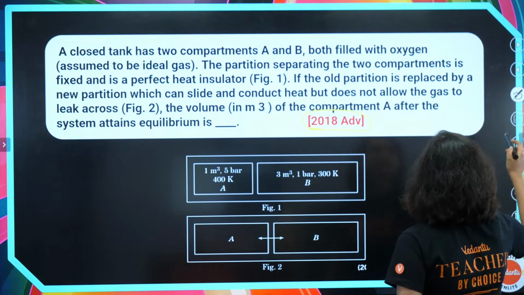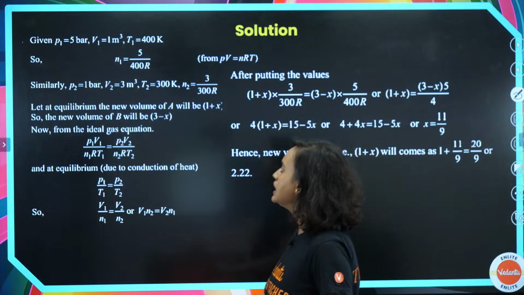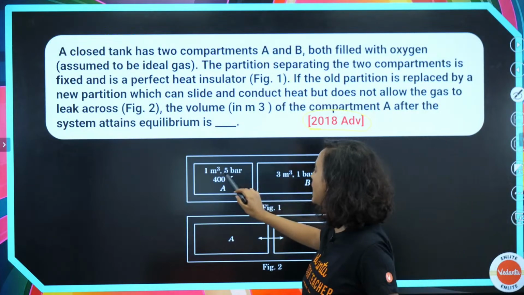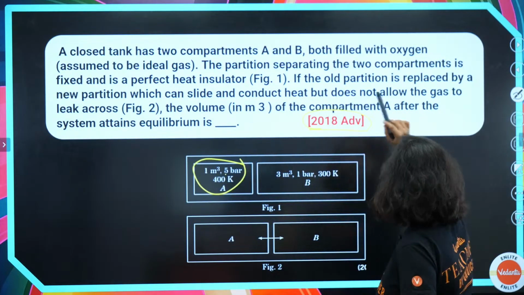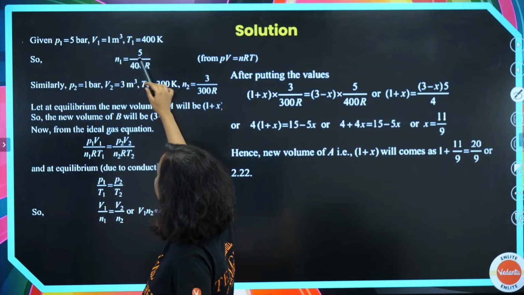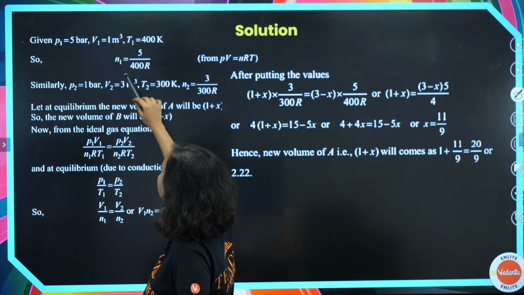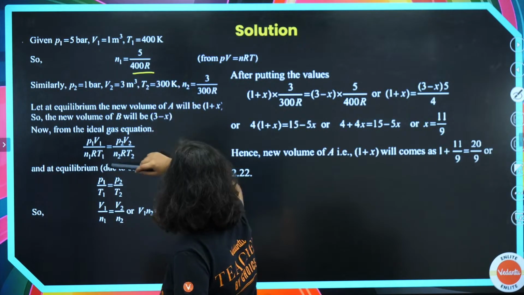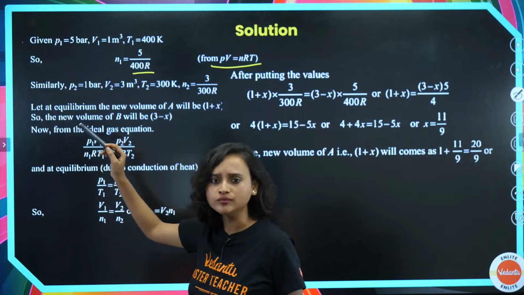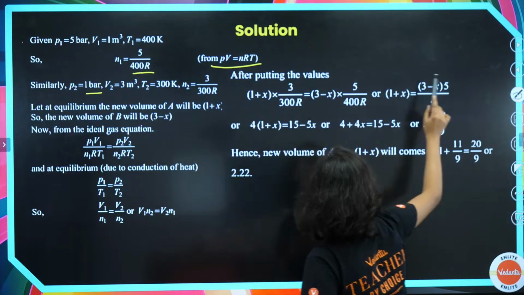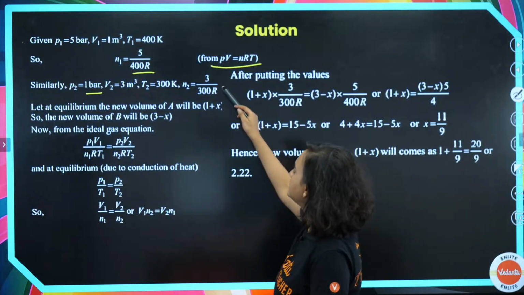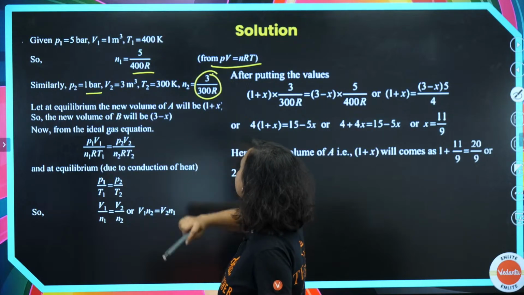Okay, I can see maximum answers as 2. Let's try to solve it. So, given is P1 is equal to 5 bar, from the figure as you can see. Yes, 5 bar is written here. And here, see, V1 is equal to 1 meter cube, T1 is equal to 400 Kelvin. So that means our N1 is 5 divided by 400 R, from PV is equal to nRT. Similarly, we will do it for the second one also. P2 is equal to 1 bar, that is again given to us in the figure. Yes, see, 1 bar, 3 meter cube and 300 Kelvin. So then N2 becomes 3 by 300 R.